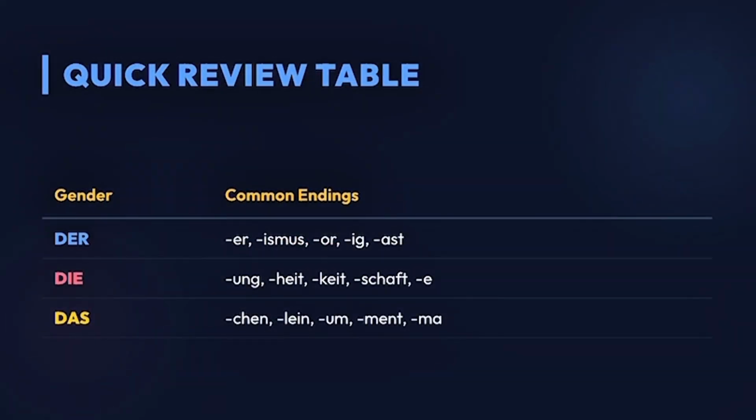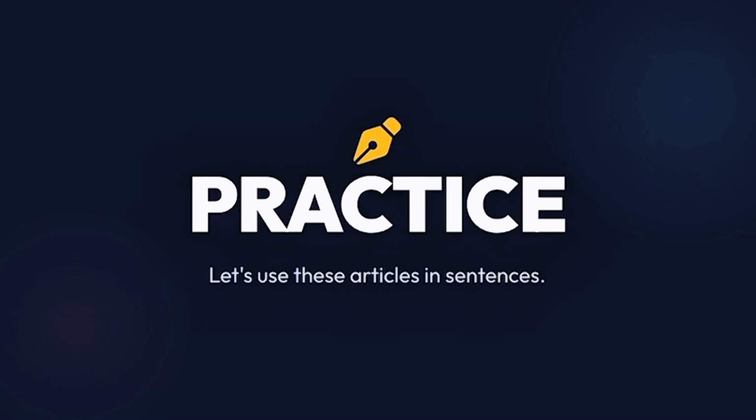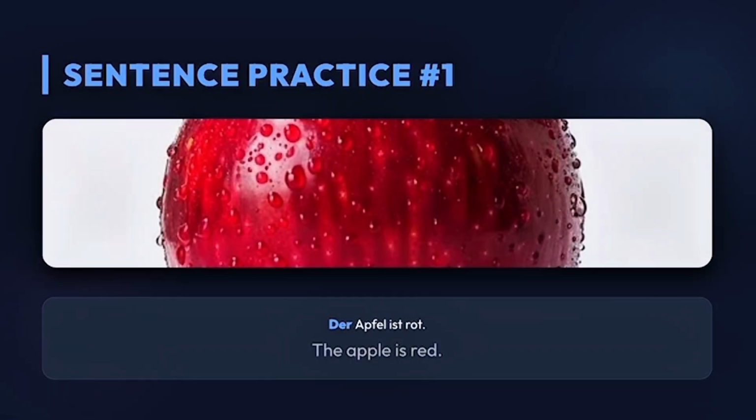Just a quick review table of the three genders, der, die, und das. Make sure that you write these examples in your copies to learn them by heart, as they will help you in the future when you will put the sentence in the specific case, dative, accusative, or genitive. Right now, we will practice our knowledge. Now we have the first example, der Apfel. Der Apfel ist rot. The apple is red.